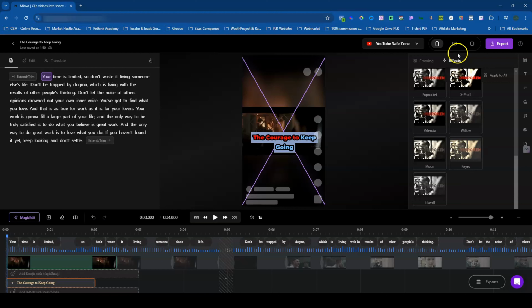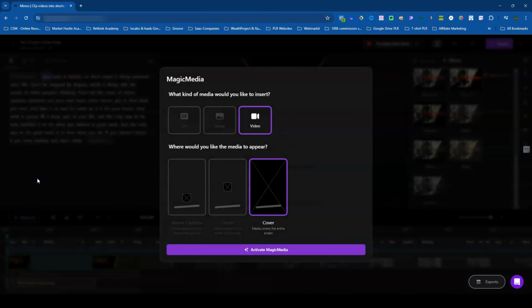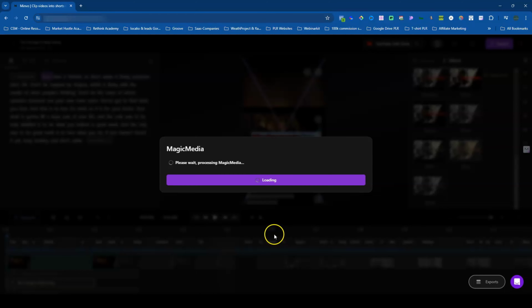On the top above the framing and effects, once again, you have your landscape, your portrait, your 9:16, and then your square. Down here on your magic editor, there are a lot of things you could do. You have the magic edit, your magic frame, your magic cut, your magic emojis to add emojis, and magic media for B-roll. Let's see what that means. Activate that.